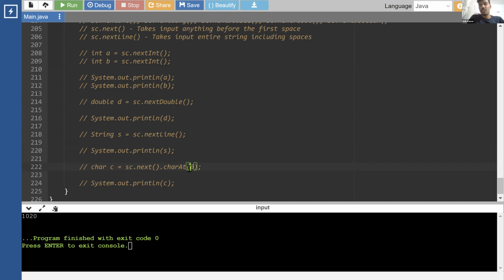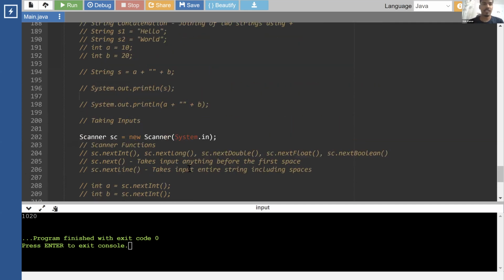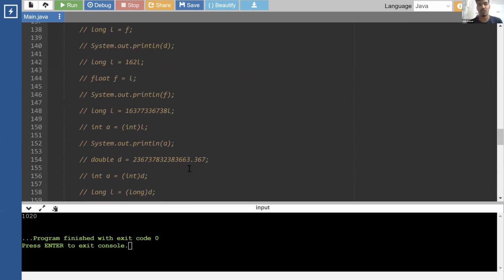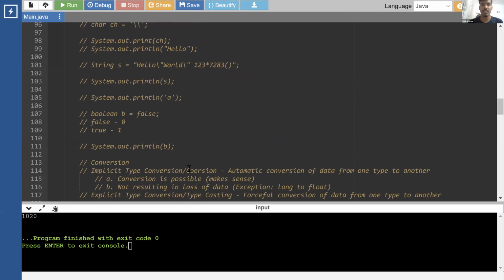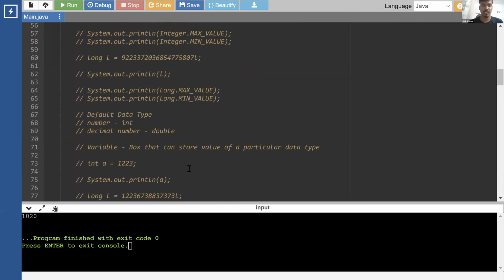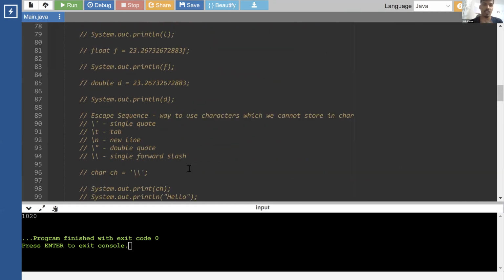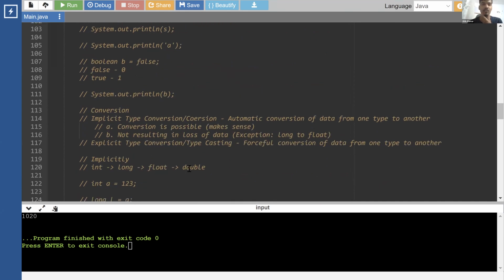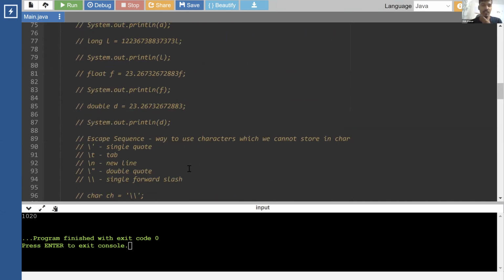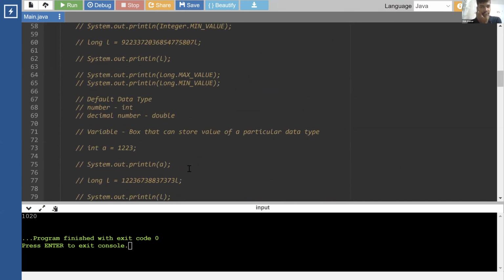Okay, so this is what we did in the last class. Any doubts so far? Is everyone clear? There are two things remaining and then we can start. We'll possibly start with the loops, we'll try to do that, but seeing there are a lot of things in conditionals to learn.